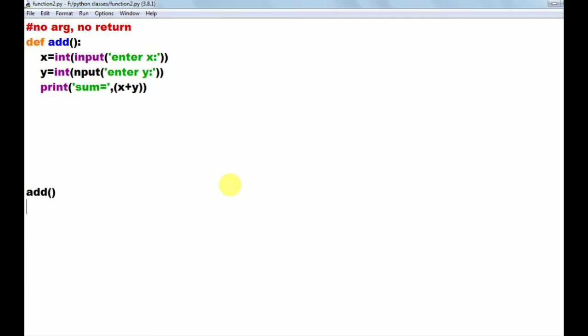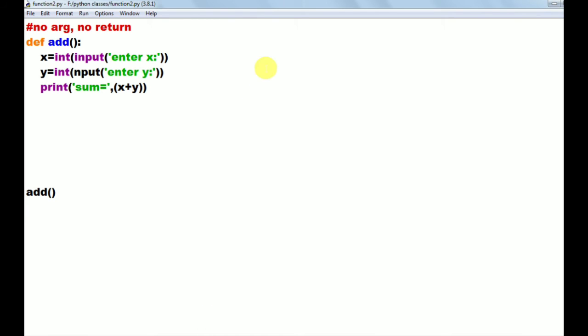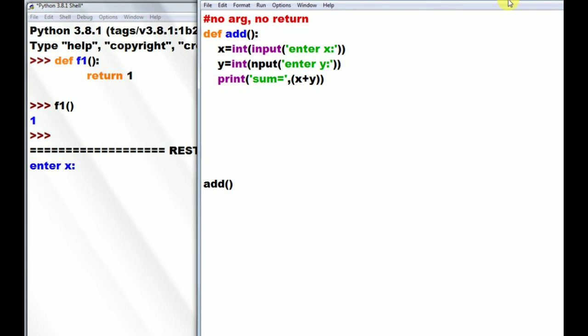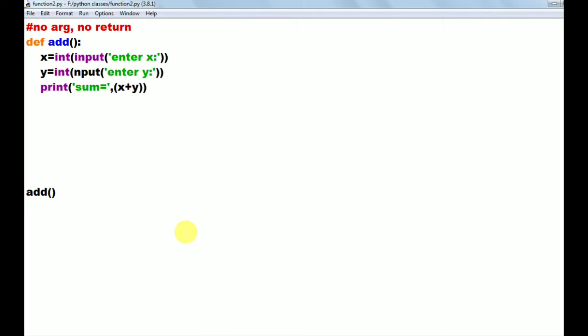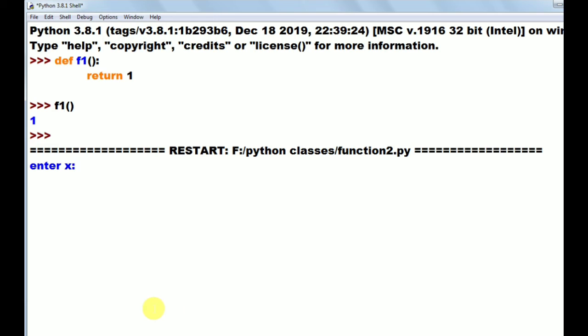Here we are calling the add function. When the add function is called, it executes these statements. So on the output screen it is printing enter x. Now the screen is waiting to read x value. I am giving x value as 10.